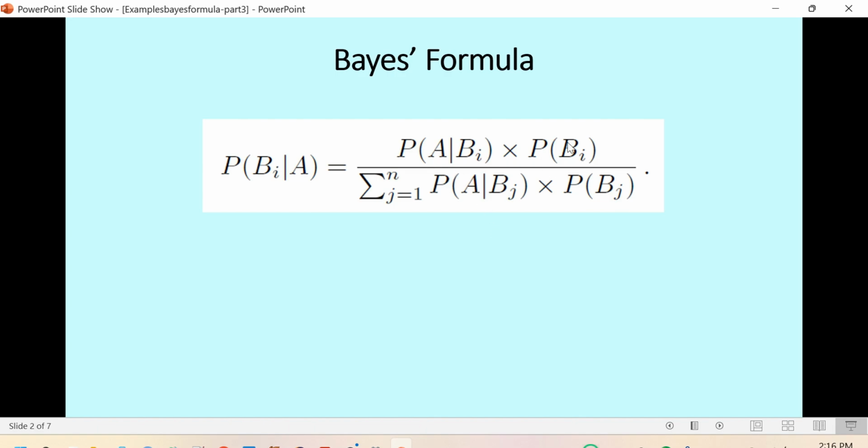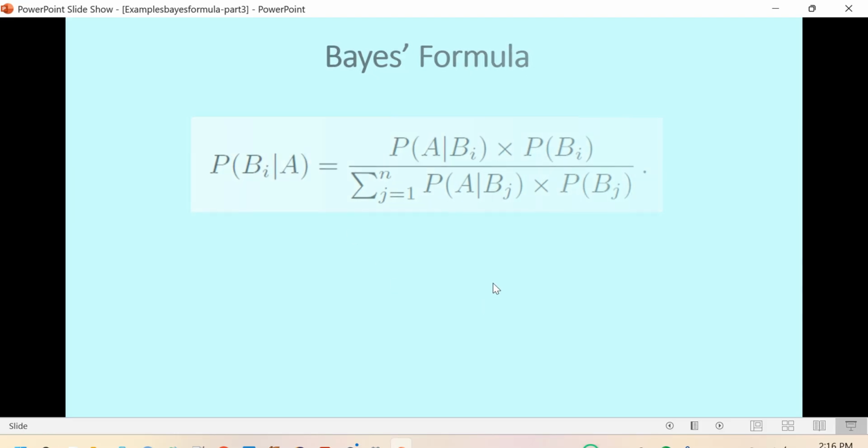In the numerator is only the Bi part of this probability, times the conditional probability of A given Bi. So this division gives the posterior probability of Bi given A.